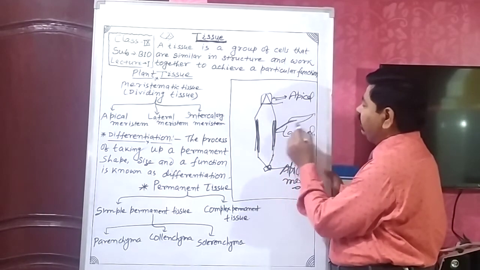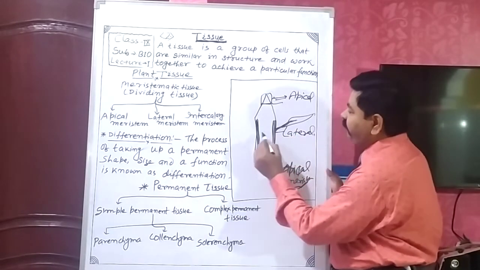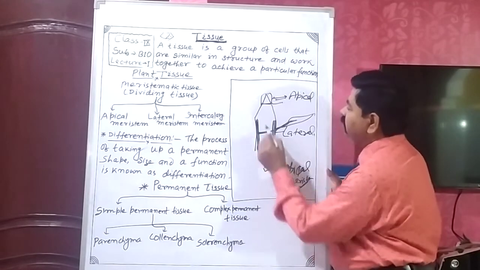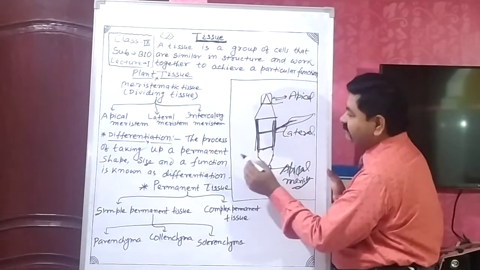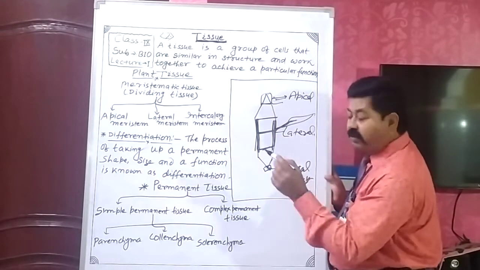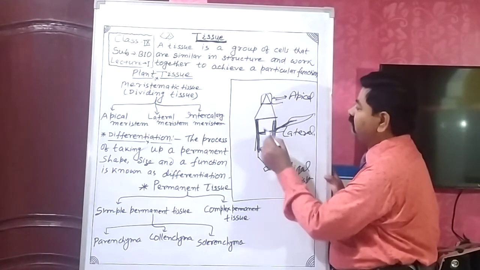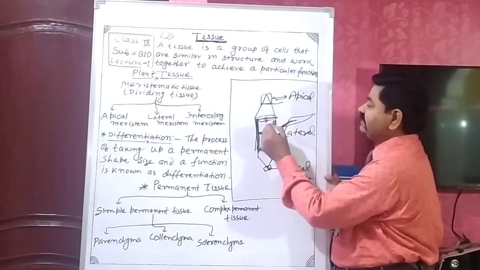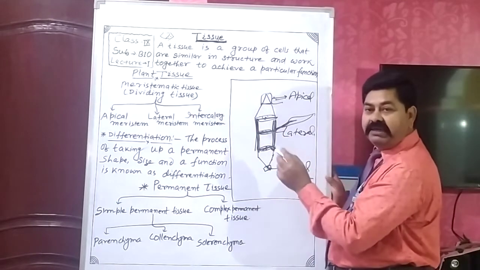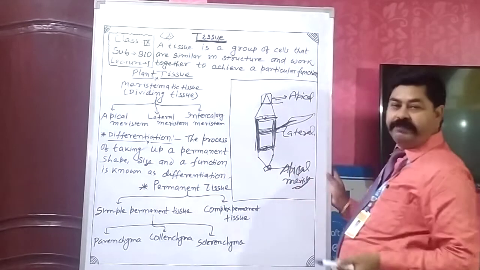If this is the leaf and this part is the base of the leaf, this is the region of the node. Hence, intercalary meristem is present on either side of the nodes. Position of the intercalary meristem: either side of the nodes and the base of the leaf.